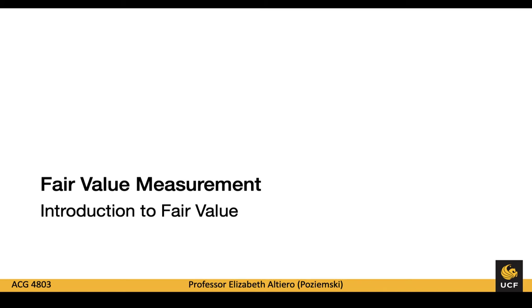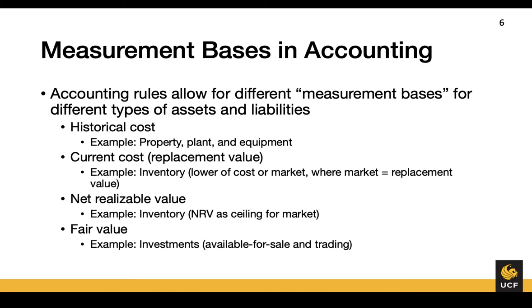In this video, I will be introducing fair value measurement. Accounting rules allow for us to measure assets and liabilities using different methods depending on the underlying item. Some examples that you should be familiar with are historical cost, current cost, or replacement value, and net realizable value. We use historical cost when recording property, plant, and equipment at its purchase price. We use replacement value and net realizable value when we are accounting for inventory.